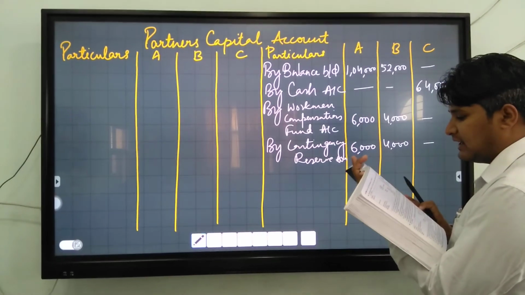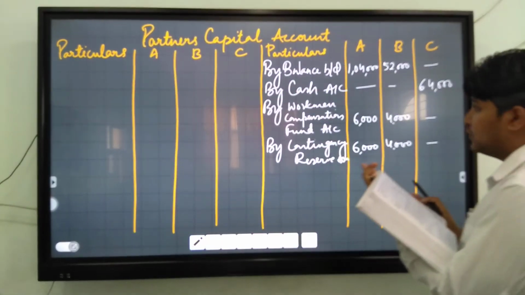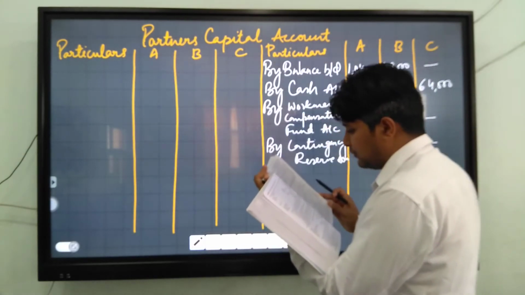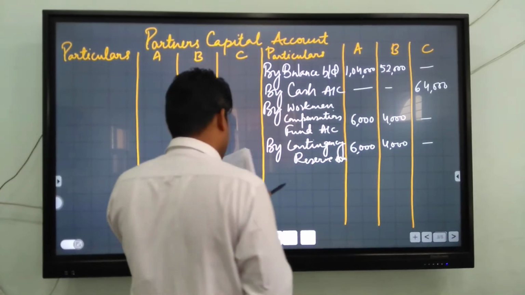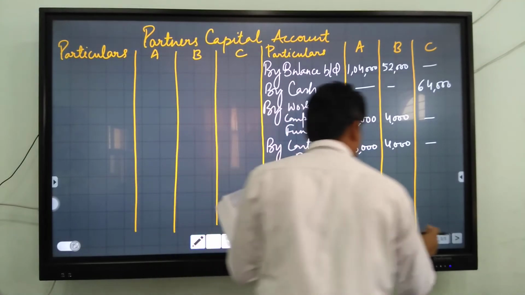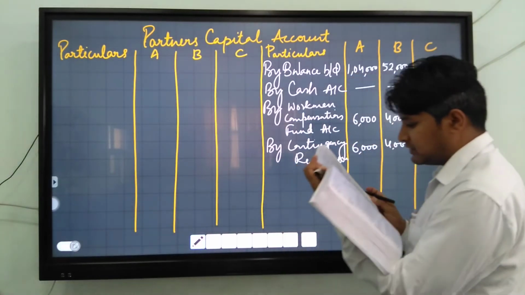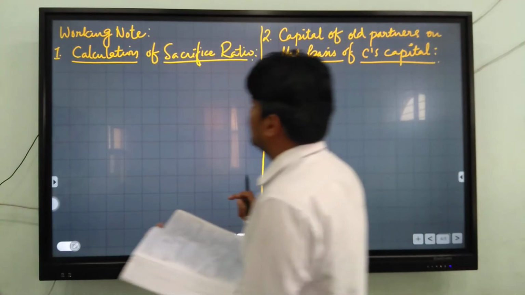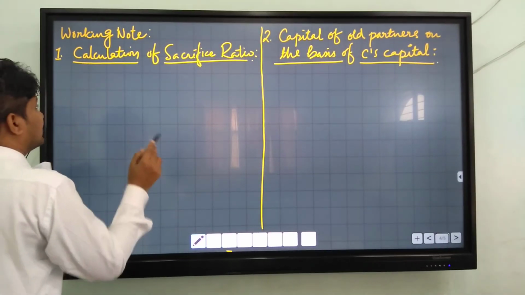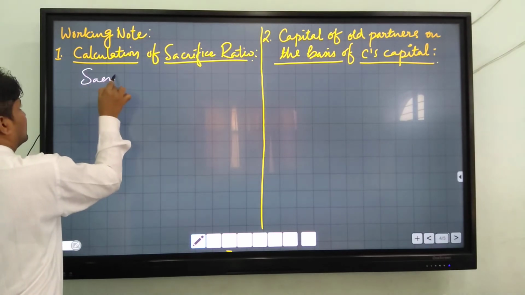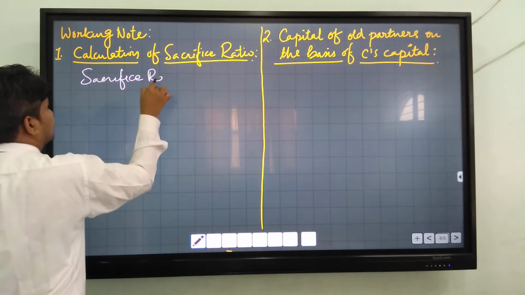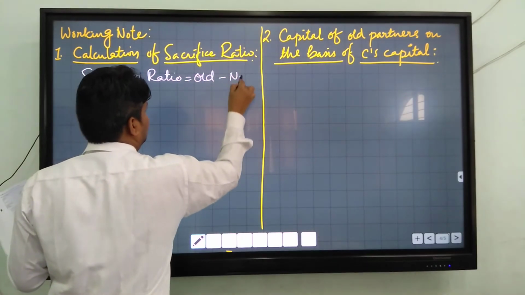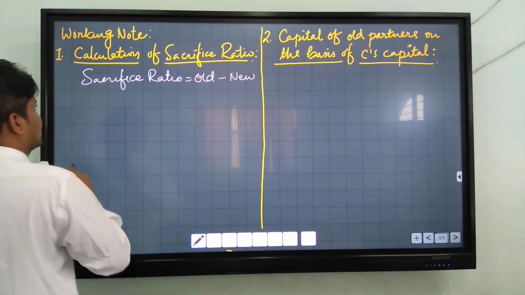EPF is an outsider liability. It is not recorded in this account. Now you will divide goodwill in sacrifice ratio. For goodwill calculation, you have to calculate sacrifice ratio. You know sacrifice ratio is equal to old share minus new share, the old ratio minus new ratio.